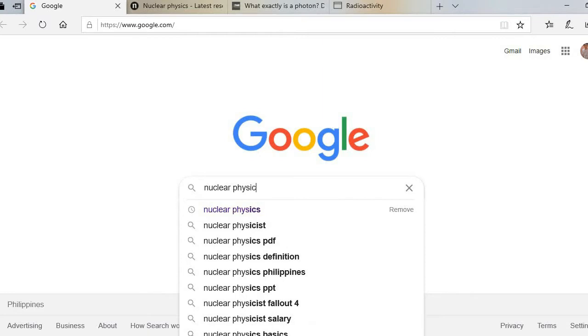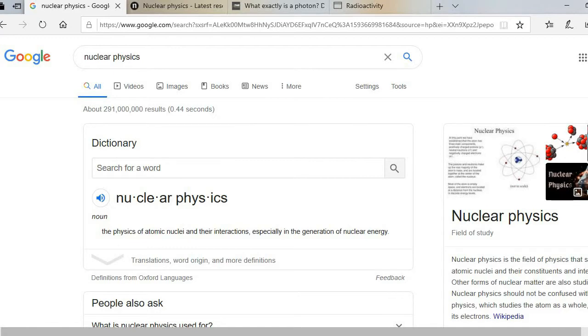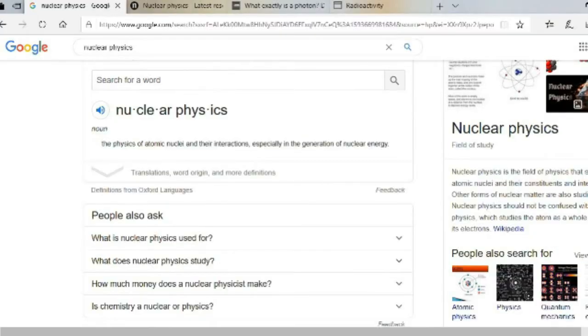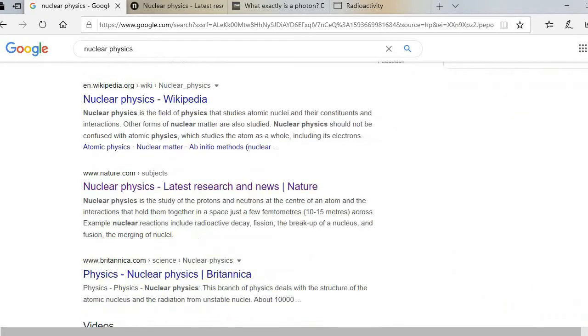First, in the search box, we will type nuclear physics and then click enter. And then we will see the definition of nuclear physics. By definition, nuclear physics is the physics of atomic nuclei and their interactions, especially in their generation of nuclear energy. Now this means that nuclear physics involves the nuclei, or the center of the atoms, and how they interact with each other and how they generate nuclear energy.